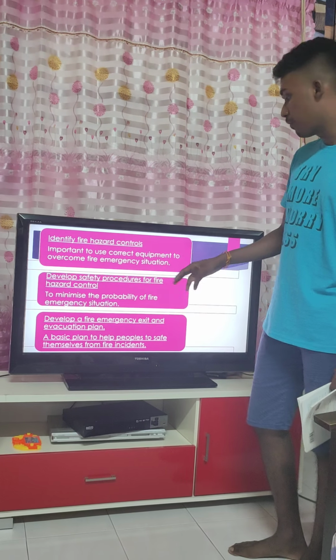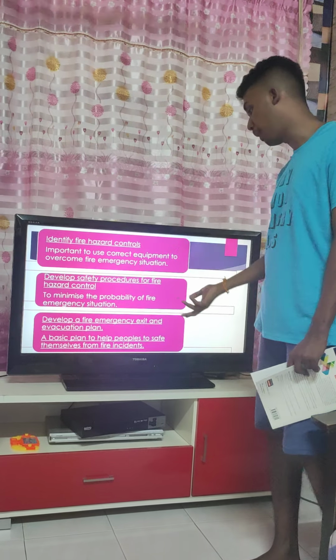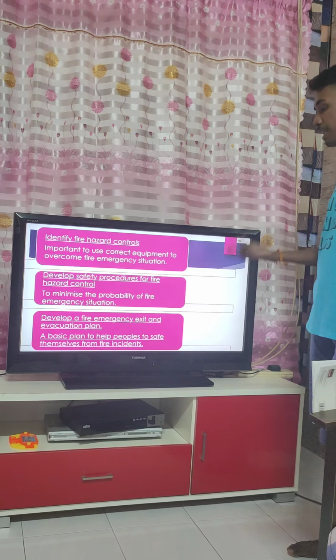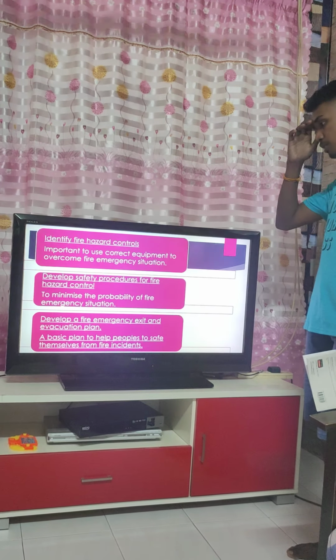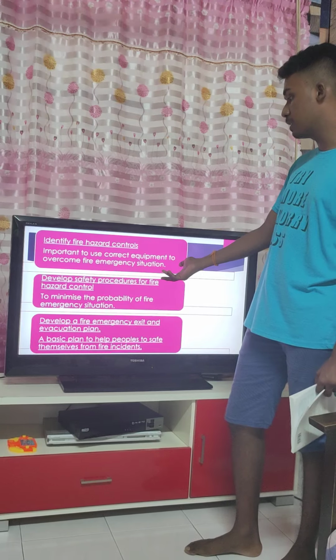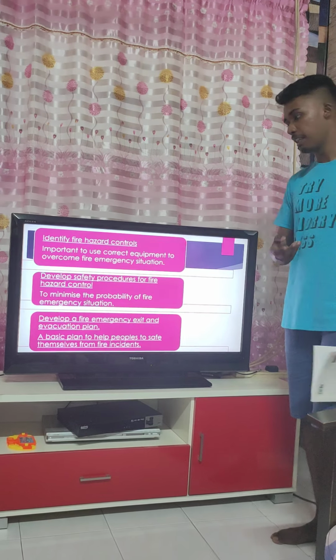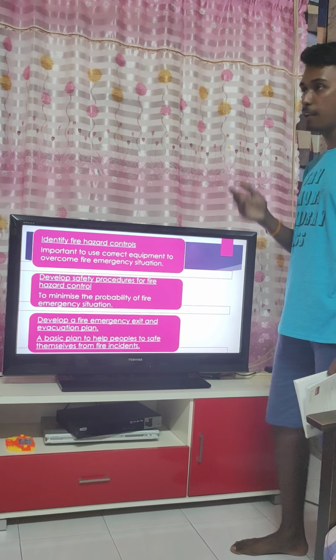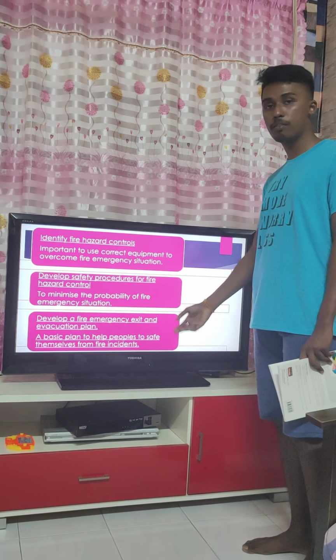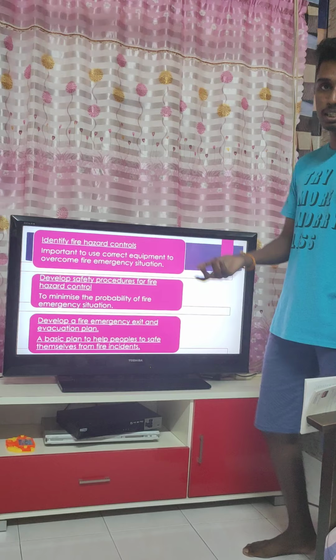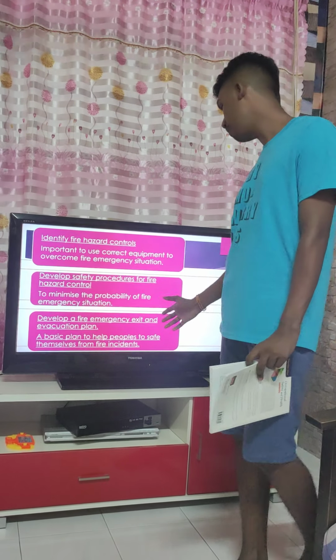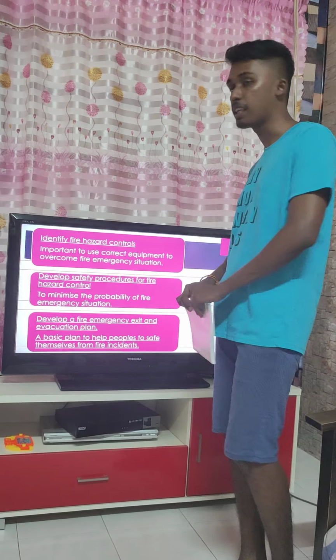Next is to develop a fire emergency exit and evacuation plan, so that people with no knowledge of fire procedures or equipment can do one thing, which is run out through the correct exit to the correct assembly point, where they can save their lives. So this is the basic plan to help people save themselves from fire incidents.